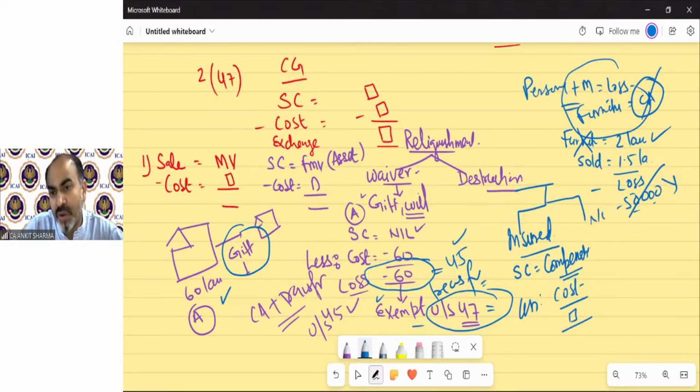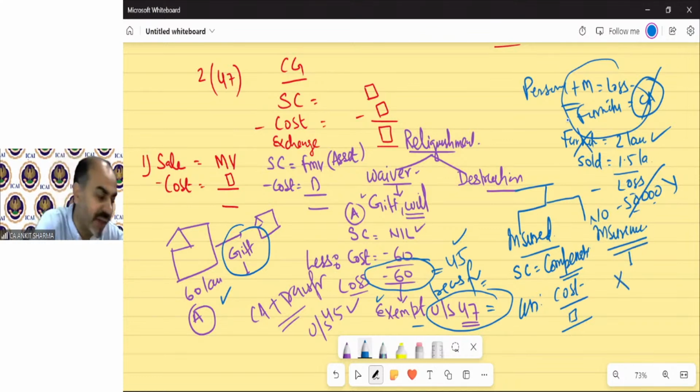But if no insurance is there, then there will be loss always, and department will not recognize that loss. If you insured your asset, and there is loss or profit due to insurance, in this case, again, there will be always loss.